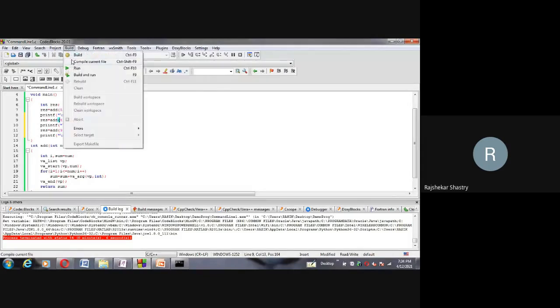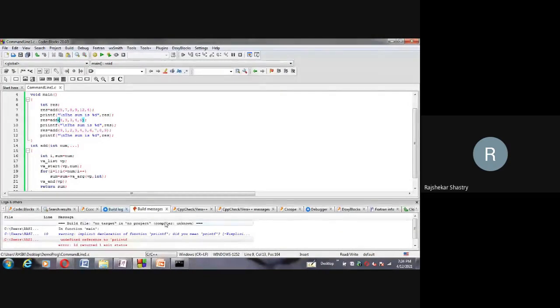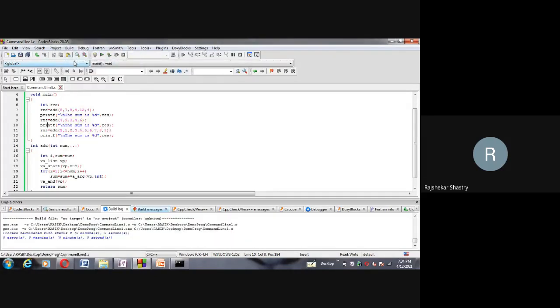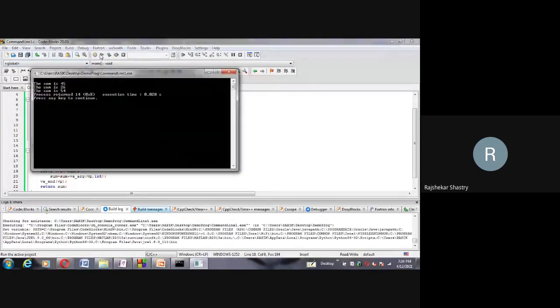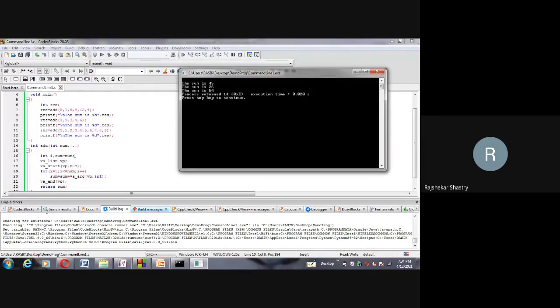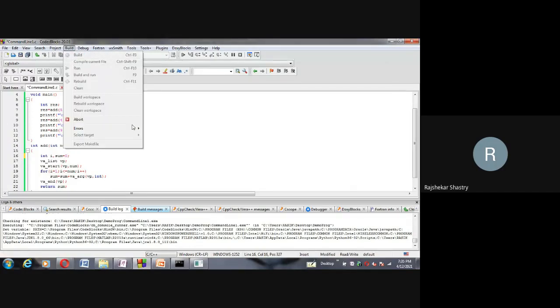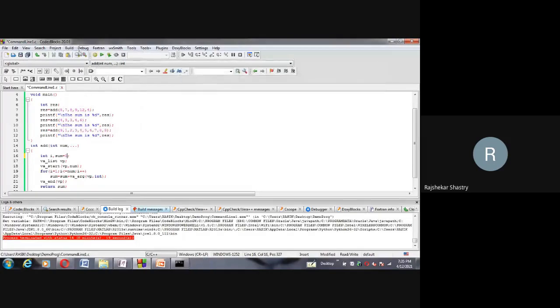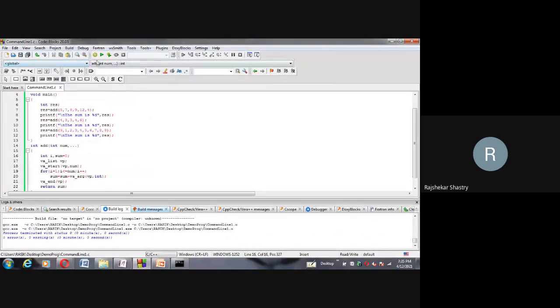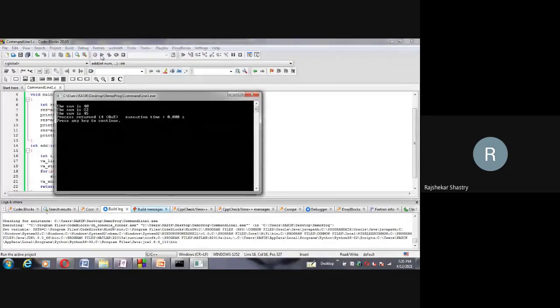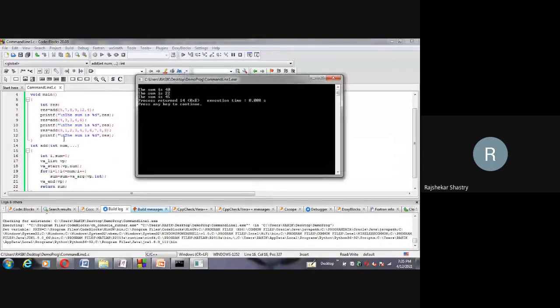So let me rerun this program. Okay, here a spelling mistake is there. Done. First one is giving sum as 45, second one is 26, third one is 54, including the first argument. If you don't want to include the first argument, take the initial sum as 0, and you will get the answer without including it. Build, run it. The answers are 40, 22, 45. Yes, the sum of 1 to 9 is 45.